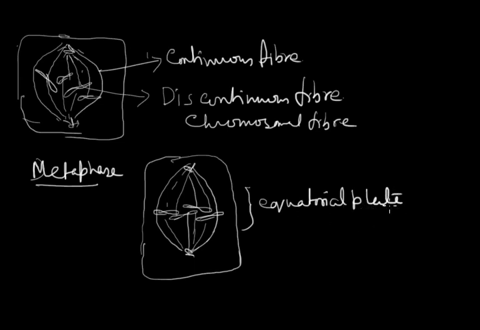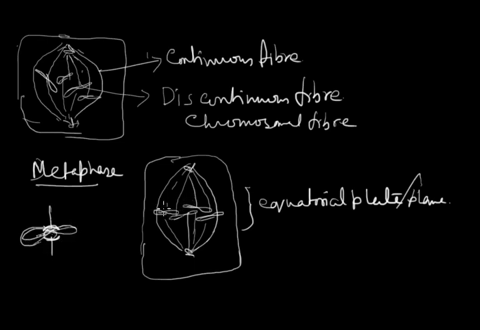If we draw the chromosome, these are the sister chromatids and this is the centromere, and the spindle fiber attaches at this region. This is the kinetochore region.